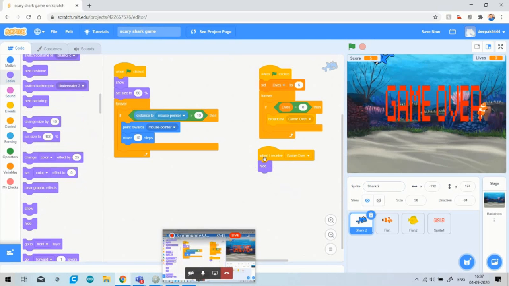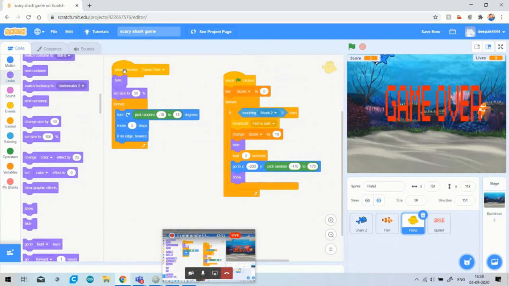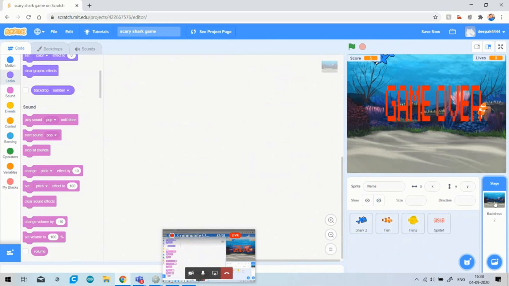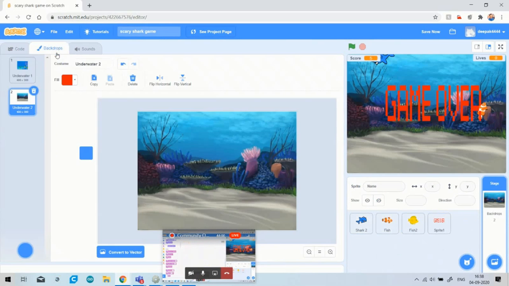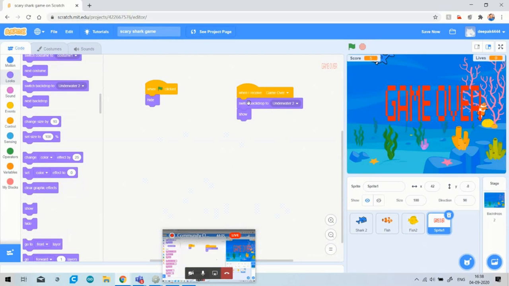So firstly I will hide the shark, secondly I will hide this fish, my toxic fish, and thirdly I will hide the safe fish. But another thing is that I have chosen two backdrops, but here only one backdrop appears, because in game over we have written the code that when I receive game over my backdrop switches to underwater 2, but we haven't written anywhere when to switch the backdrop to the other backdrop.